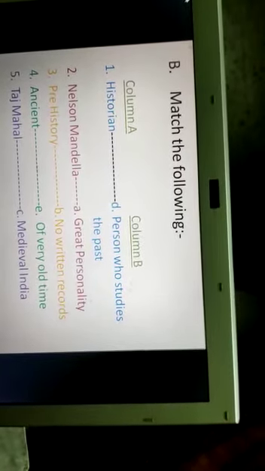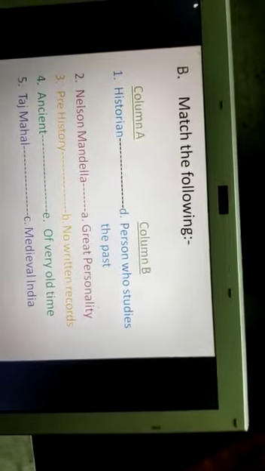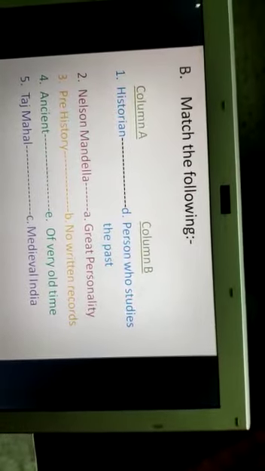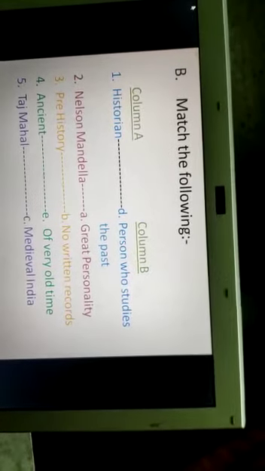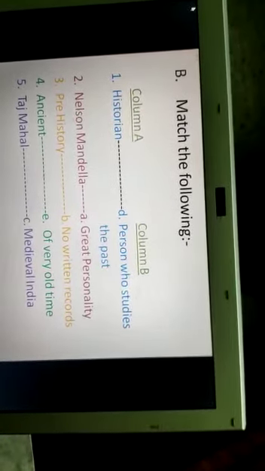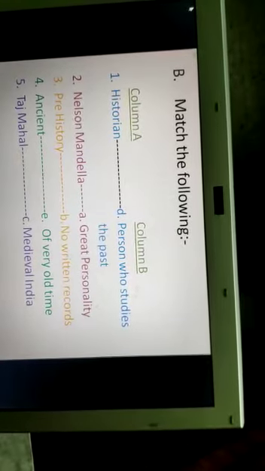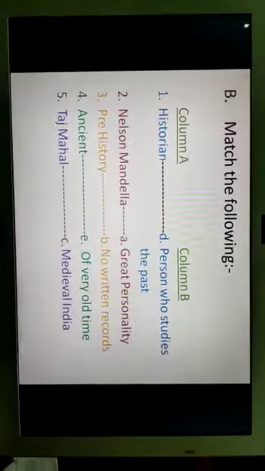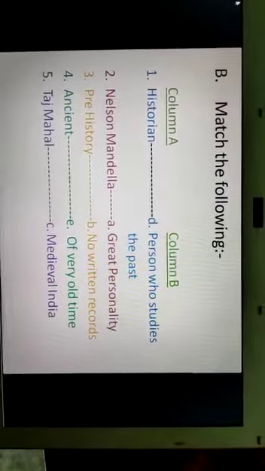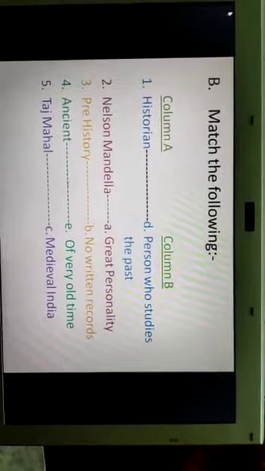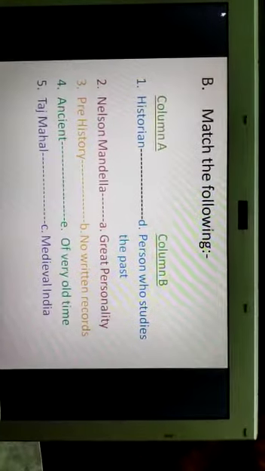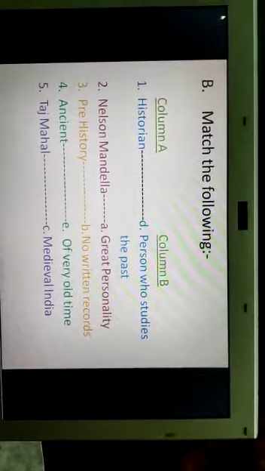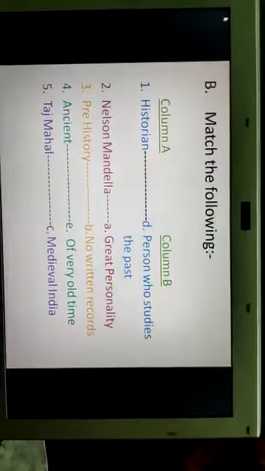Now number 2. In column A, number 2 is given as Nelson Mandela. So you have to match it with column B. In column B, number A, great personality, is given. So number 2, Nelson Mandela, will be matched with great personality.